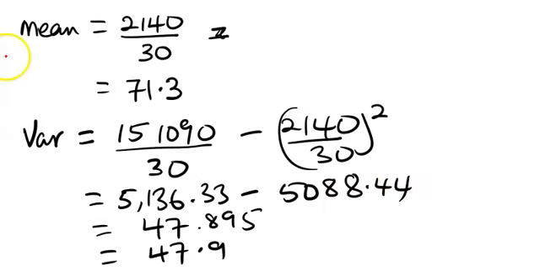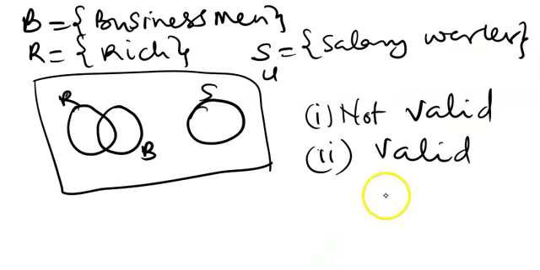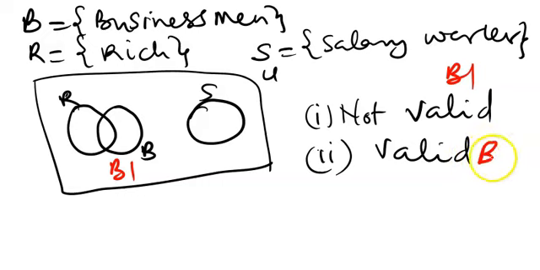And then for the mean, finding the mean is M1, then the correct answer is A1. When you come to the variance, for substitution, finding the variance, that's M1, then the correct answer A1. Now the first part, the diagram showing the intersection of the two sets, rich and businessmen, that's B1. Then not valid, that's B1, then valid, B1. So in all, you have 13 marks.